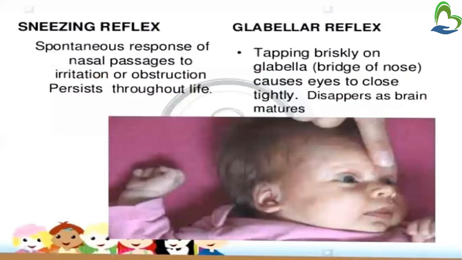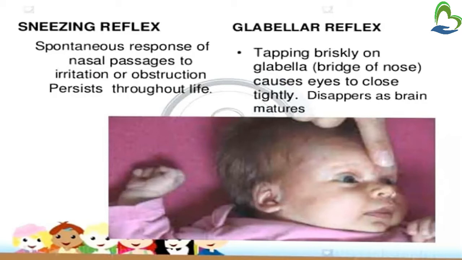Then sneezing reflex. It is a spontaneous response of the nasal passages to irritation or obstruction, and it persists throughout life. When there is any irritation or obstruction in our nasal passage, for example if dust or an insect goes into it, our body gives the spontaneous response of sneezing. This reflex is seen throughout life.